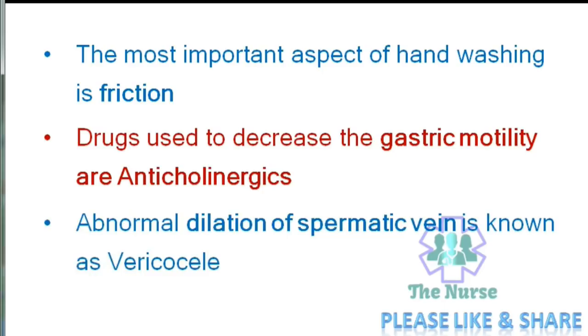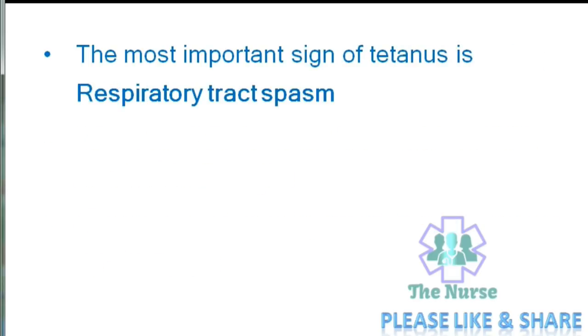Abnormal dilation of spermatic vein is known as varicocele. The most important sign of tetanus is respiratory tract spasm. That is the reason for death.